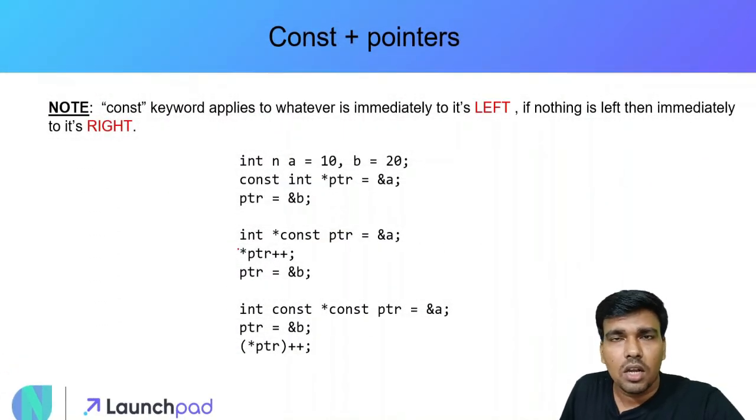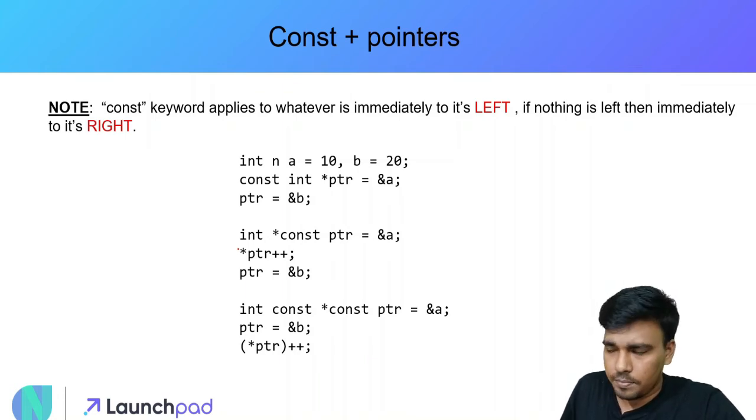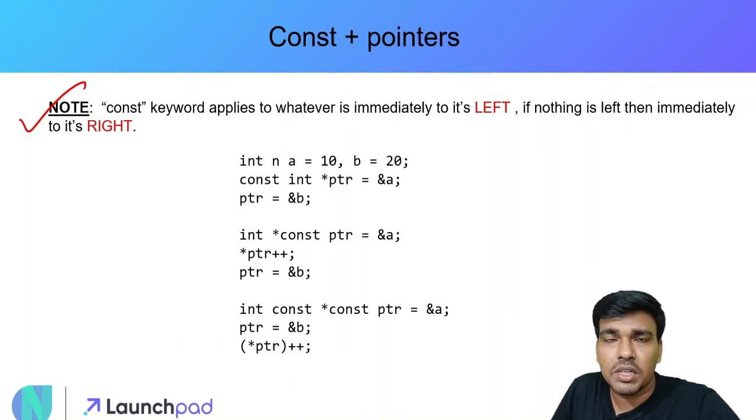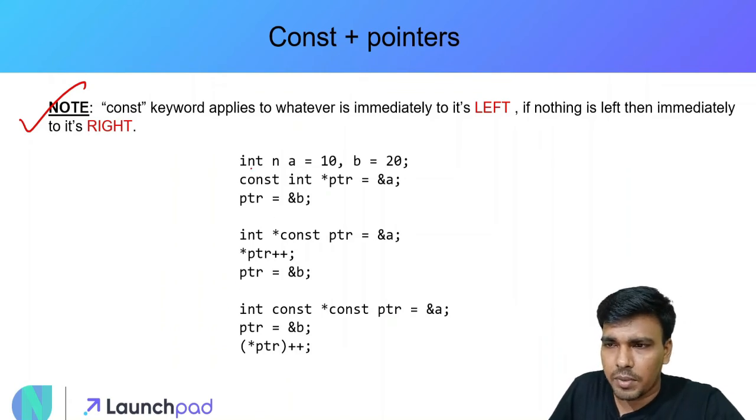Let's try to understand what happens to these pointers when we use the constant keyword along with them. I have already written something for you here: the constant keyword applies to whatever is immediately to its left. If nothing is on its left, then it applies to whatever is immediately to its right. Let's understand this through an example.